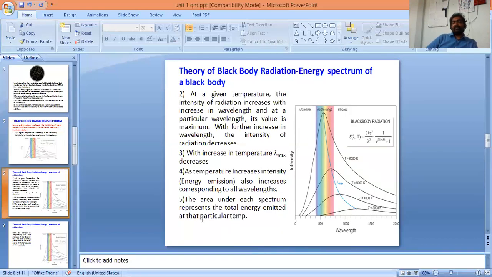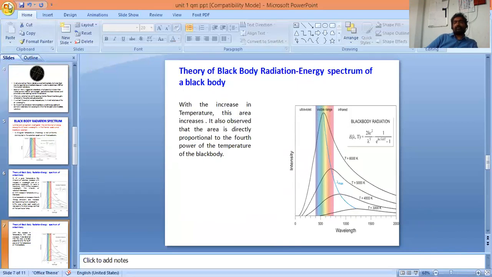The area under each spectrum represents the total energy emitted at that particular temperature. For example, if you take these two curves, this curve is drawn between wavelength and intensity at T equal to 5000 Kelvin. This curve is drawn at T equal to 6000 Kelvin. This curve occupies less area and this curve occupies more area, which means that more area means the black body is emitting more energy. Less area under the curve means less energy is emitted by the black body.